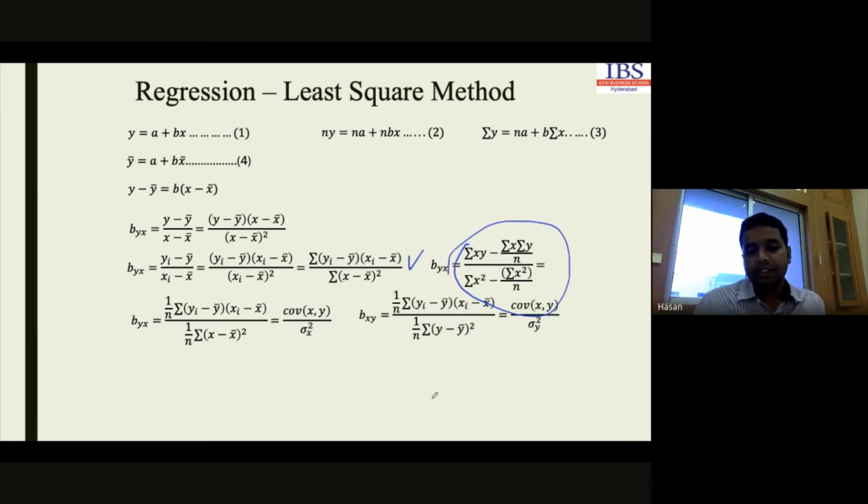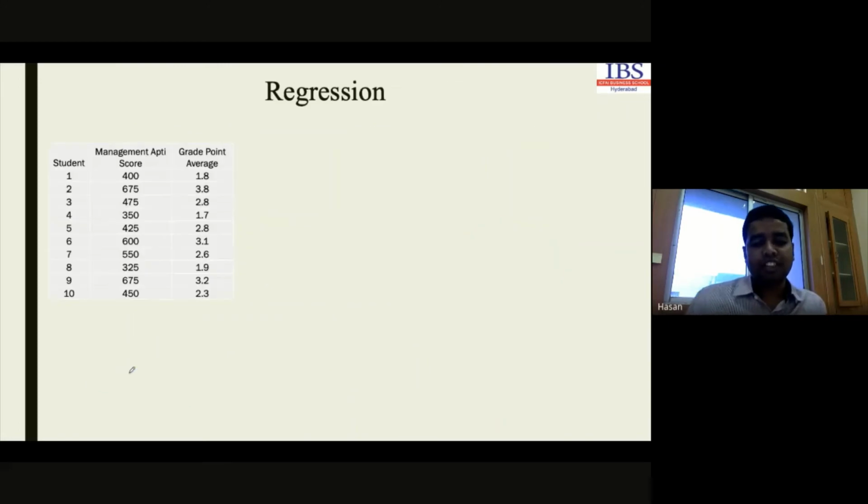Whatever we have discussed, from the coefficient of x on y and y on x, if we multiply them and take the square root, it will again give the value of the regression coefficient. Is that clear? Now check with an example. I think it will be clearer to you. Consider the same data points.